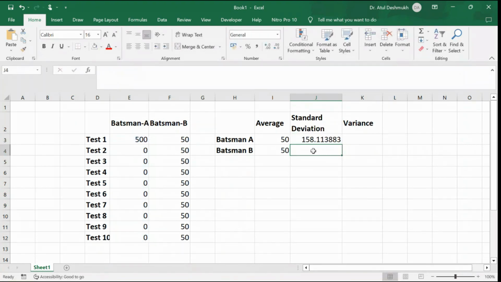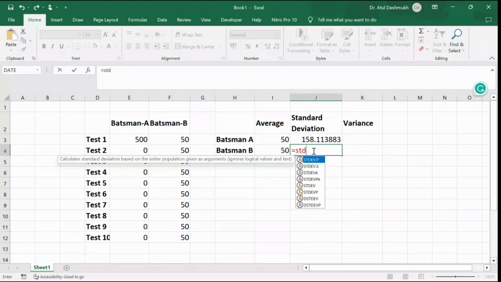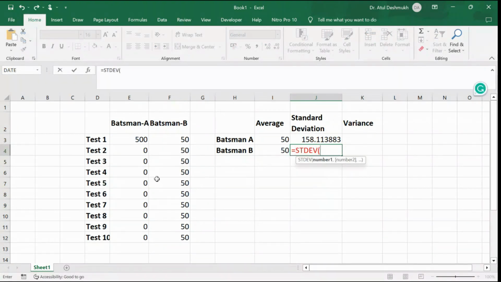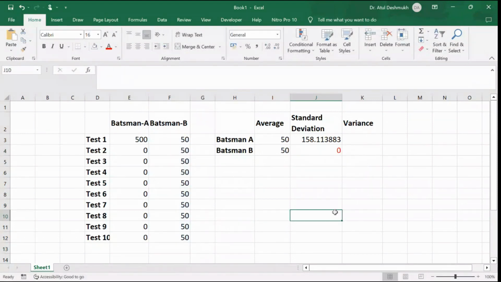Okay, standard deviation for batsman A, and standard deviation for batsman B. Now, standard deviation for batsman A is 158. What is standard deviation? Deviation from the mean, or deviation from the average. So how much deviation, how much unreliability is this batsman having? He's having a range of performance. From 50, which is the average, he is moving 150 on the positive side and 150 on the minus side. So there is a range of plus 150 to minus 150. There is a large range.